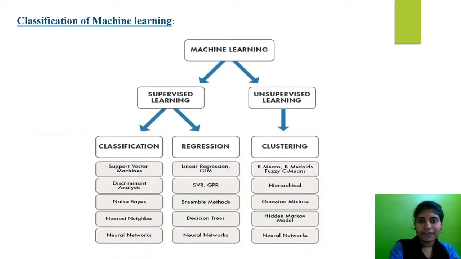Now coming to the classification of machine learning. Machine learning can be classified into two categories. One is supervised machine learning and the other is unsupervised machine learning. Again, supervised machine learning is categorized into two types. One is classification and the other is regression. Unsupervised learning falls into another category, which is clustering techniques. Here in our project we are using supervised machine learning algorithms. In that supervised machine learning technique, we are using the classification techniques for analyzing the dataset.